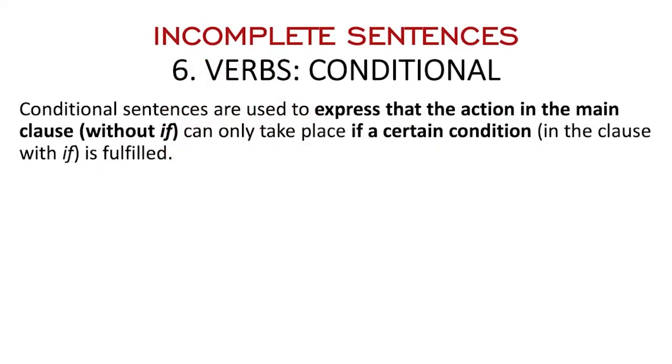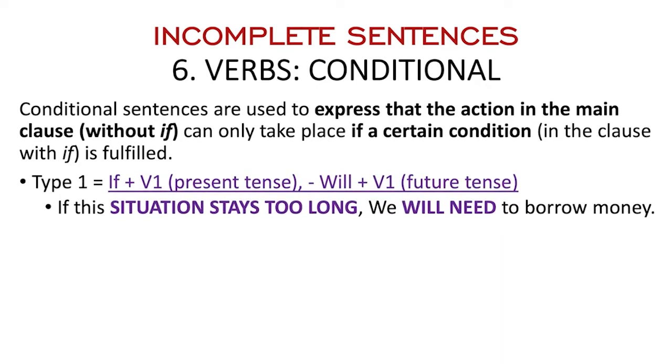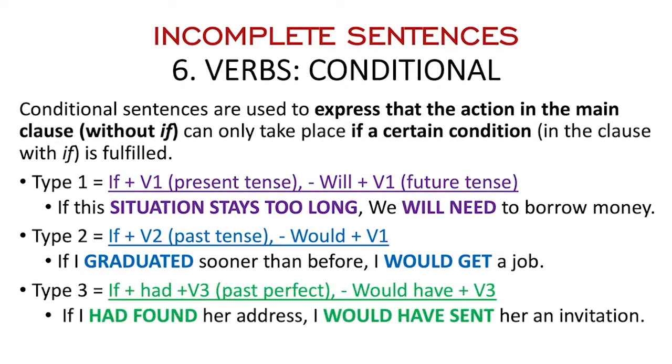So the next section is on conditional sentences. Without further explanation, I will just give you the formula. So here are the formulas. If you find if and then verb 1, the next part would be will and verb 1. This is present tense, so you use verb 1 over here, and you should use will and verb 1, just like this, will and need.